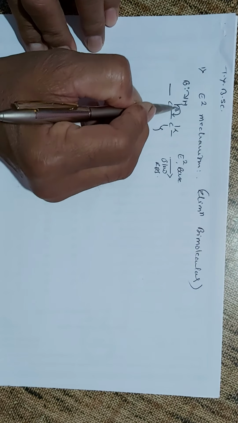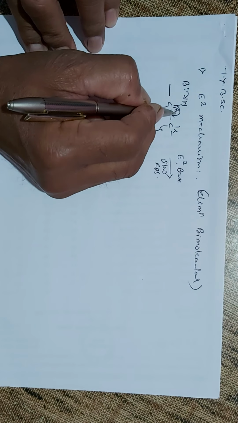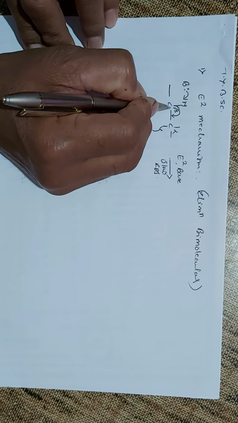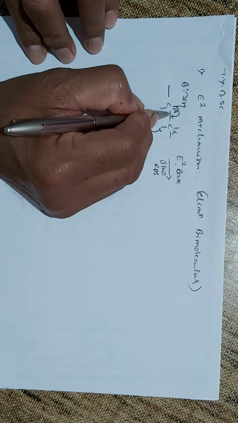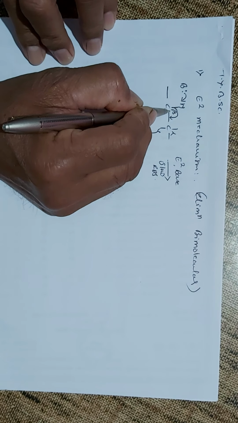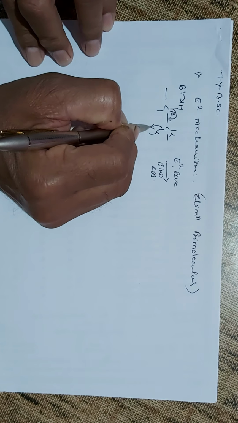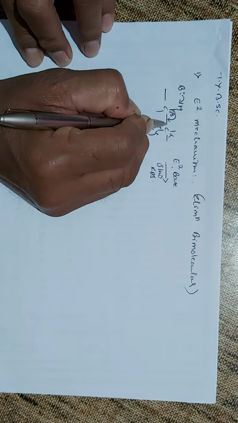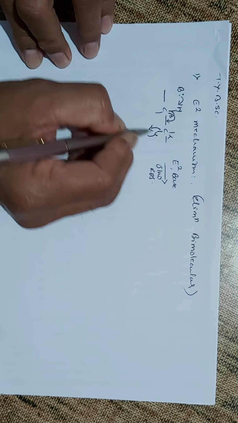As the C beta hydrogen bond breaking starts, the electron pair is given to C beta, and from C beta it is given to C alpha, and simultaneously the C alpha Y bond breaking starts. As this bond formation starts, the energy is released, which is used for C alpha Y bond breaking.